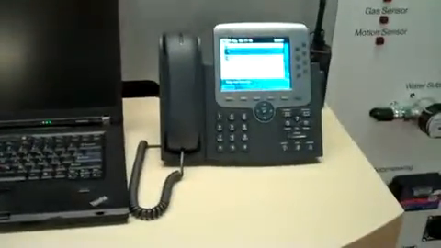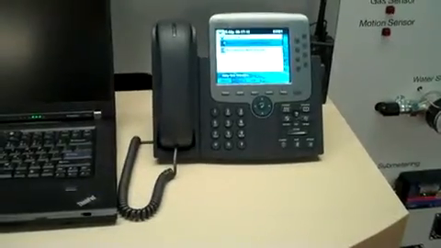On the countertop, we have a laptop, and we have a Cisco IP phone, and then we have two radios, a UHF and a VHF radio.